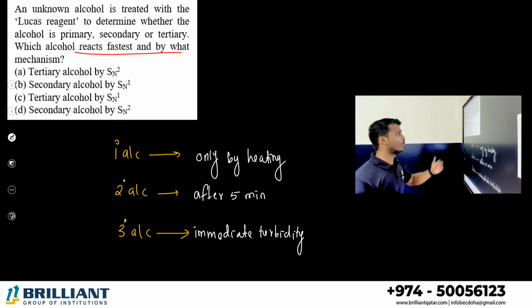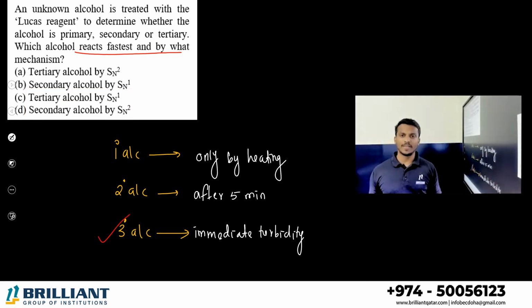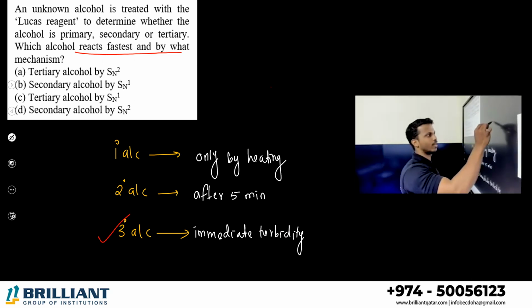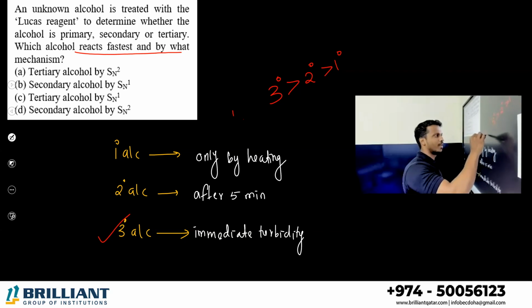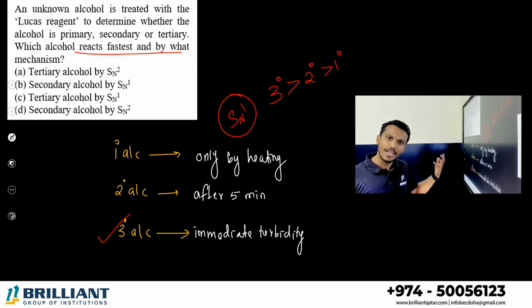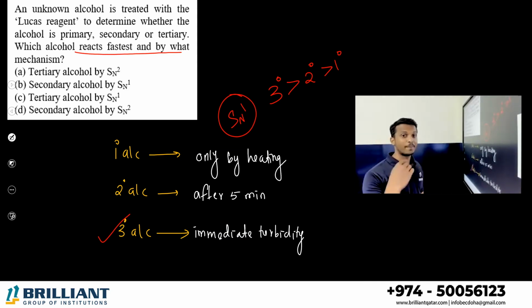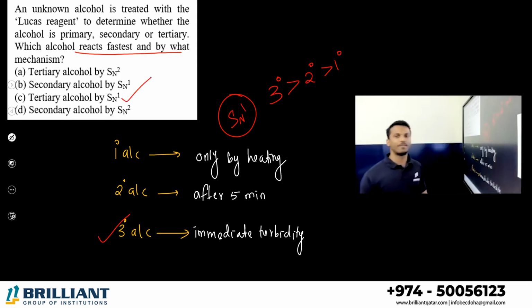So it can give turbidity only by heating, which means it is less reactive. So the question, which is more reactive? No doubt, tertiary. Next confusion, whether it will follow the SN1 or SN2 mechanism. You know, dear students, in the haloalkane chapter, in part 1 and part 2 videos, we discussed that in detail. What is the order of the SN1 mechanism? In SN1, the order is tertiary greater than secondary greater than primary. Yes or no? So tertiary alcohol will undergo SN1. In SN2, primary undergoes faster. So the answer is tertiary alcohol with the SN1 mechanism.